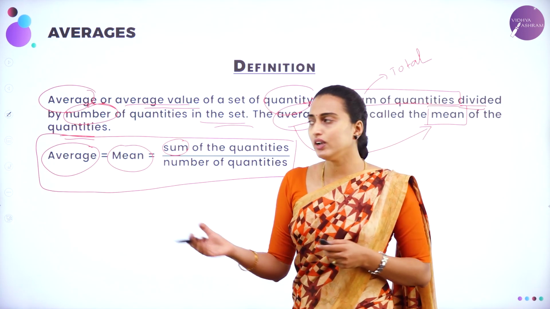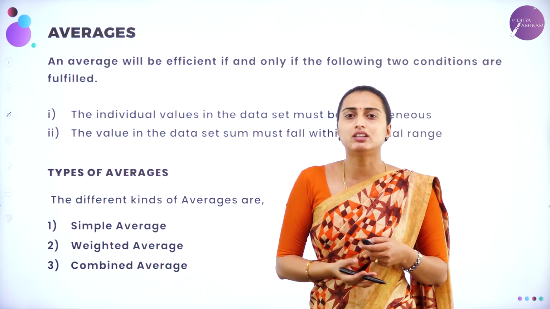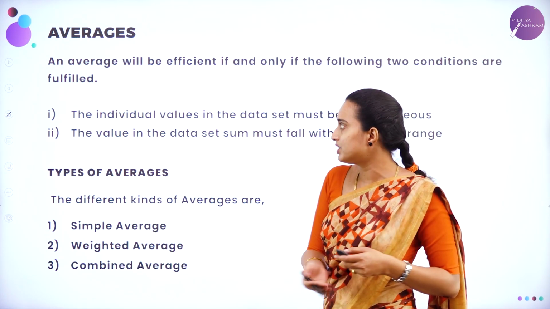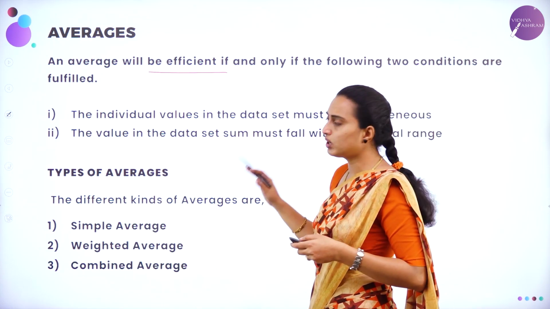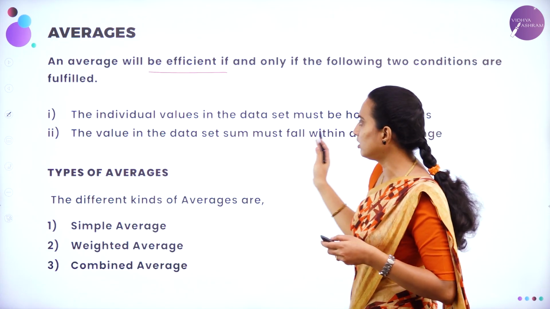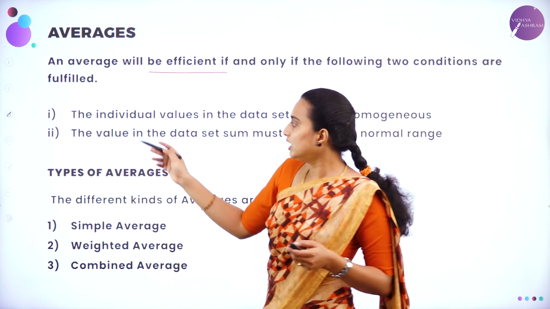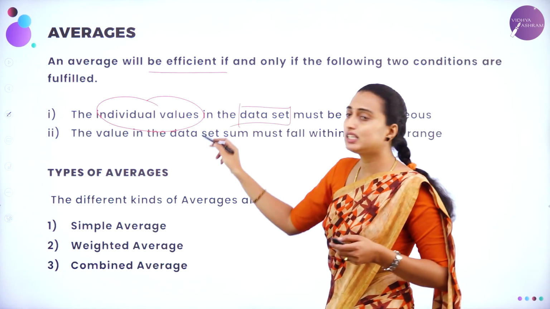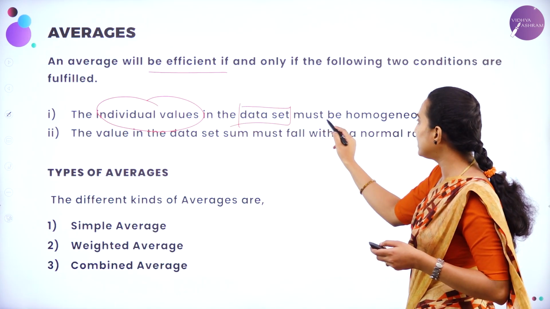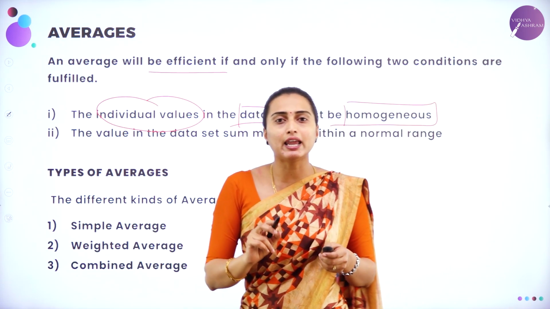Okay, now let us look at what conditions you are going to have for an efficient average. See, the average will be efficient if and only if these two conditions are valid. The individual values in the given data set must be homogeneous. Homogeneous means it must be the same kind.